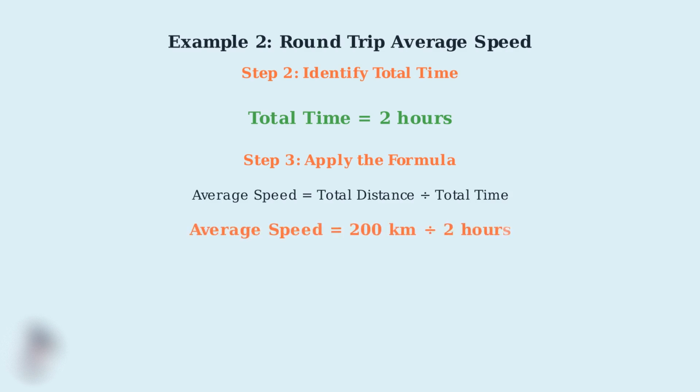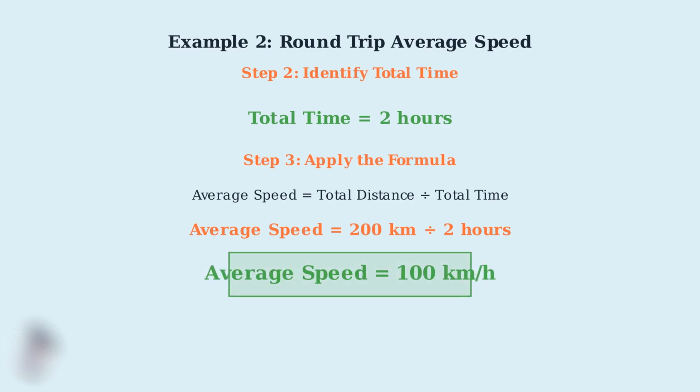Now we substitute our calculated values. 200 kilometers divided by 2 hours. Performing the division, 200 divided by 2 equals 100. Therefore, the average speed is 100 kilometers per hour. This result makes sense. Even though the car traveled 200 kilometers total, it took 2 hours to complete the entire journey, giving us an average speed of 100 kilometers per hour for the round trip.